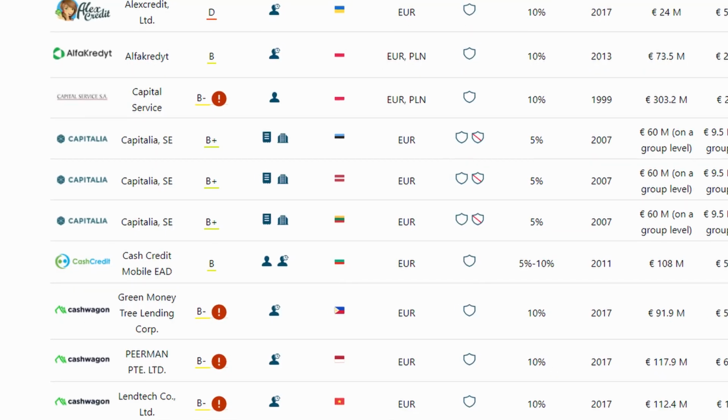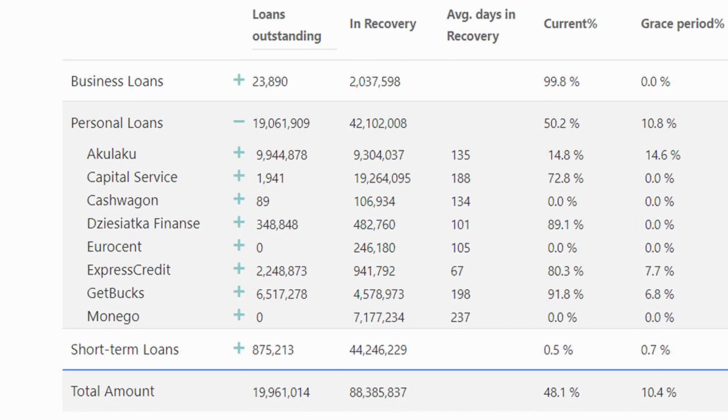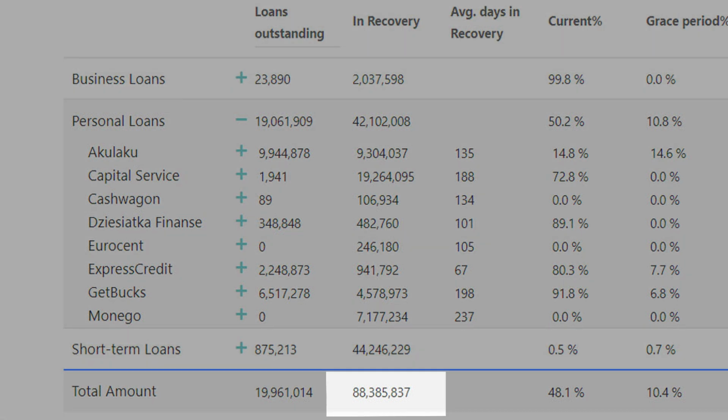This rating scheme should have helped to diversify your portfolio based on the ratio between potential return and the risk of particular loans. The problem with this rating system was that it hasn't been properly updated, and seemingly good lenders with a B rating got suspended, which resulted in the potential loss of your investments. Mintos has suspended several loan originators this year, and currently there are 88 million euro that Mintos is trying to recover. In the majority of cases, Mintos is blaming COVID for the suspension of loan originators.